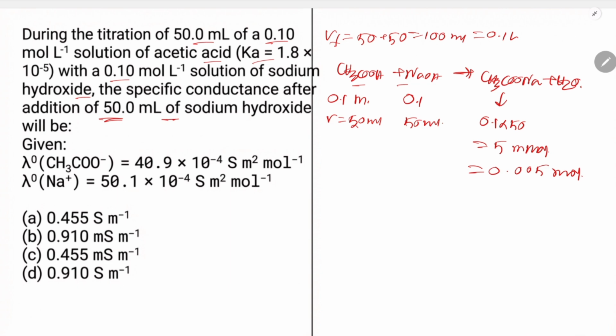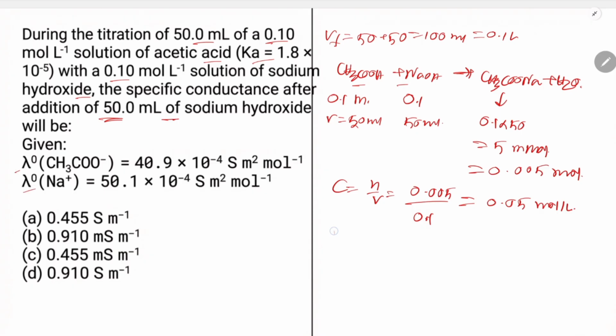This is the moles of salt. Now the concentration is N by V, number of moles 0.005 divided by volume 0.1 liter, so the value will be 0.05 mole per liter.